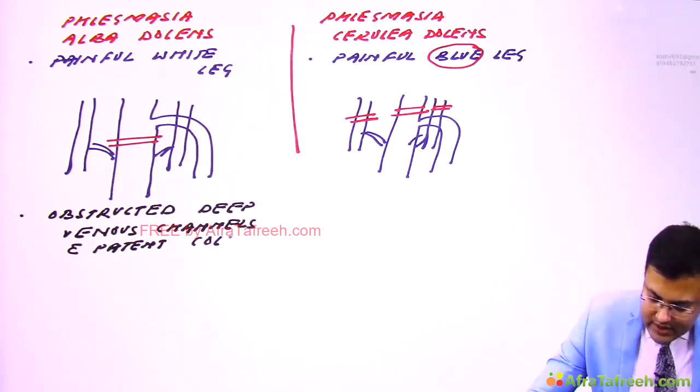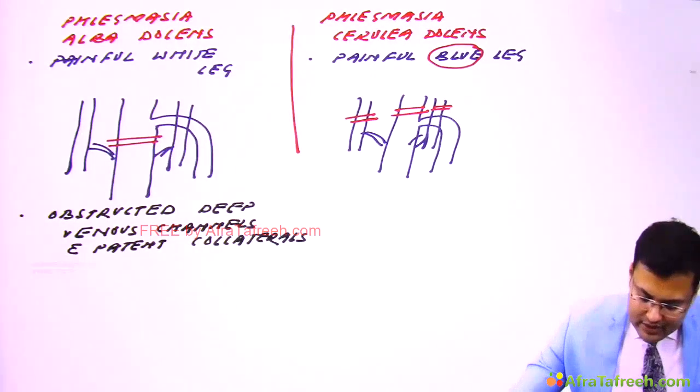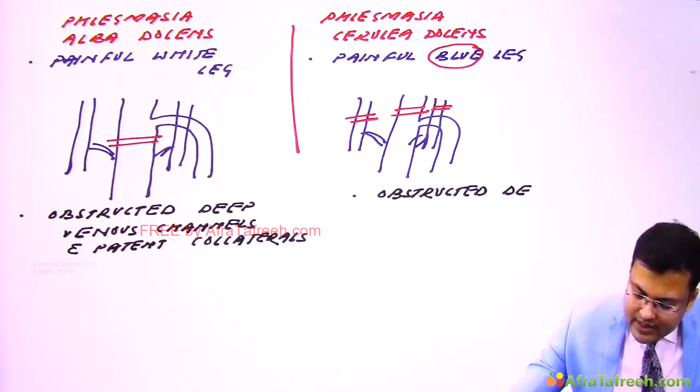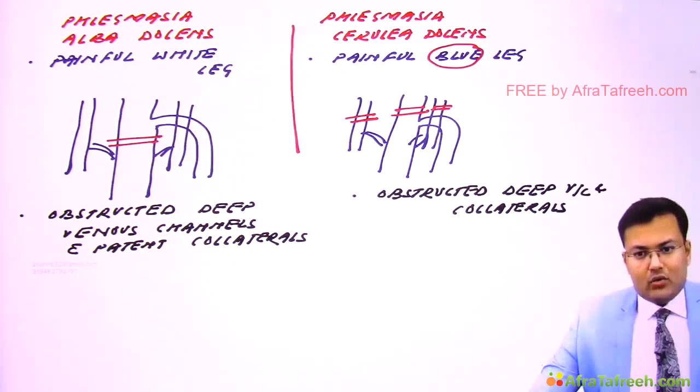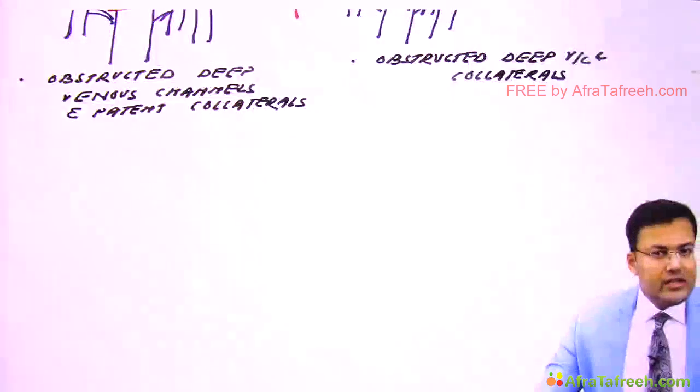Okay, in short, it is interchanged and it's wrongly given. Clear? And in phlegmasia caerulea dolens, there is obstructed deep venous channels and collaterals. So both are obstructed. So both deep venous channels and collaterals are obstructed in phlegmasia caerulea dolens. So these are important signs.